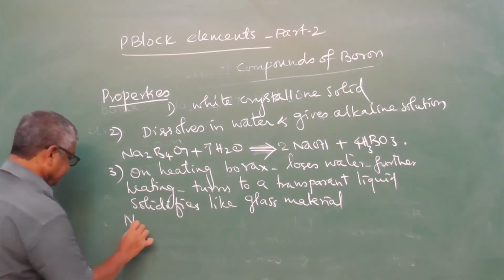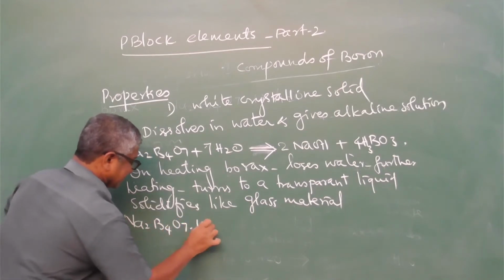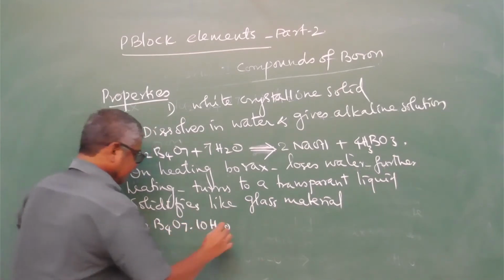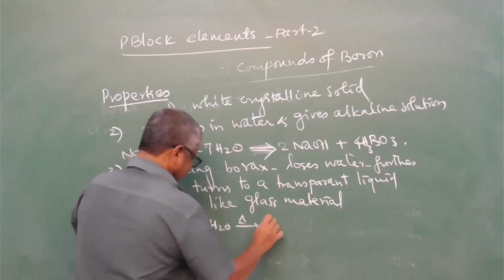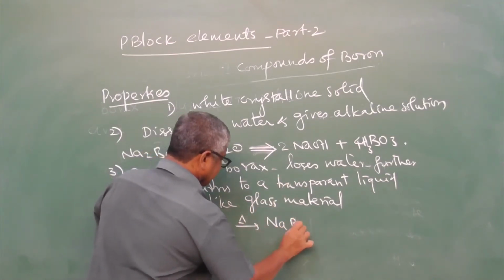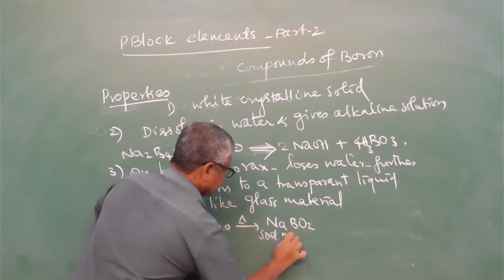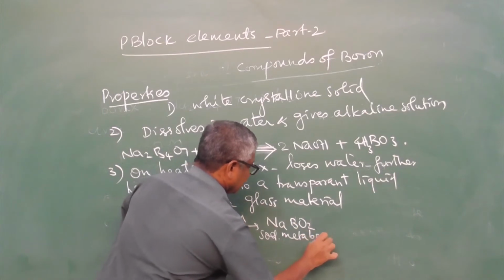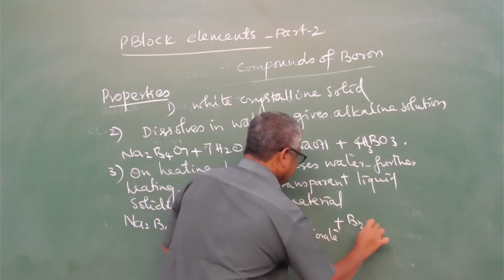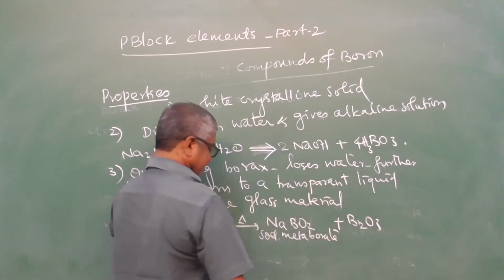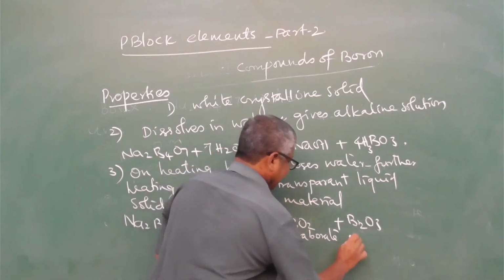Reaction: Na2B4O7 with 10H2O on heating gives the final product sodium metaborate, with the formation of B2O3, boron trioxide. It is also called boric anhydride.